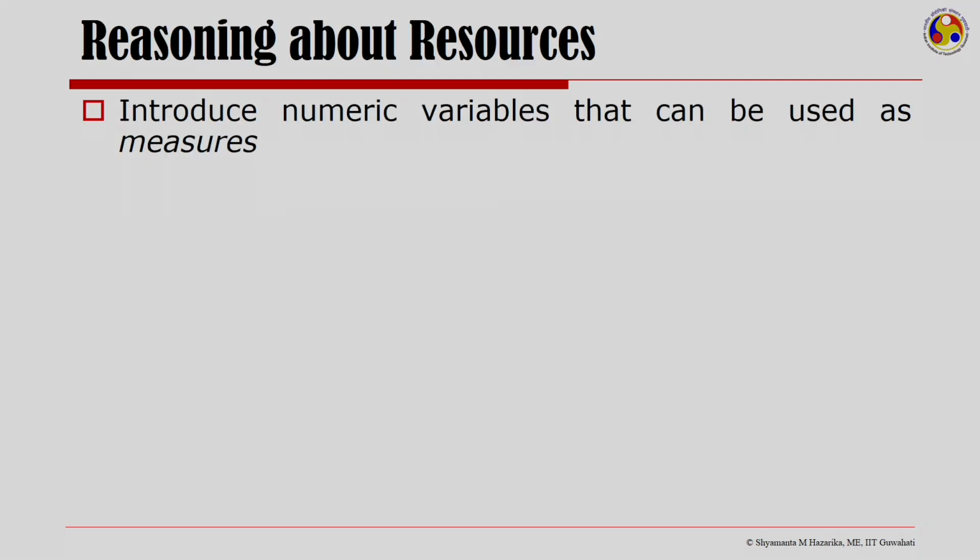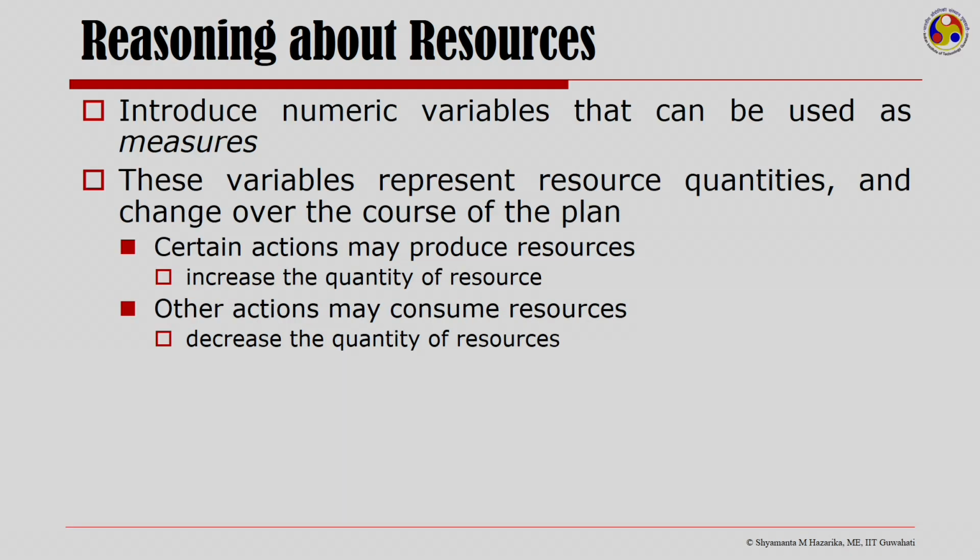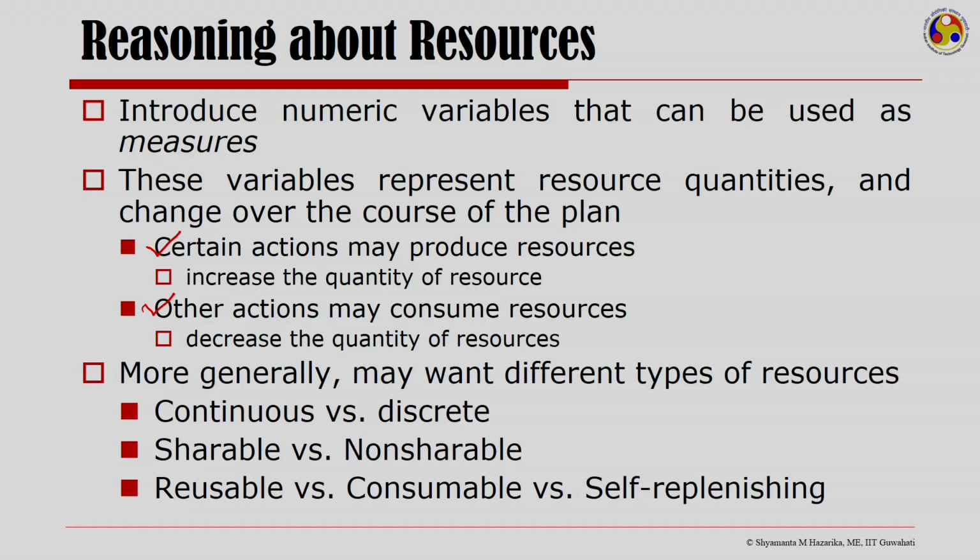I would also be able to introduce numeric values that can be used as measures. Now, these variables represent resource quantities and change over the course of the plan. Certain actions may produce resources and therefore increase the quantity. Other actions may consume resources and therefore decrease the quantity of the resource. More generally, we may want different types of resources that our planner should be able to handle, like continuous versus discrete, shareable versus non-shareable, reusable versus consumable versus self-replenishing.